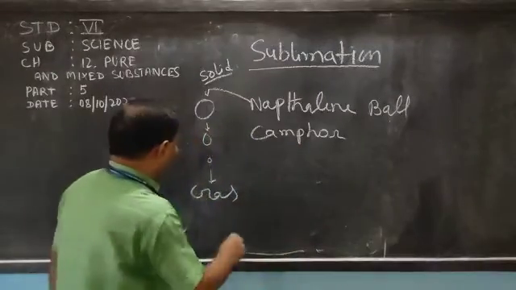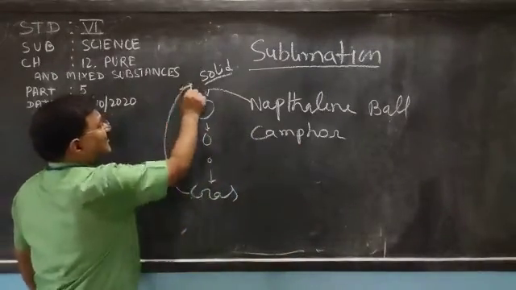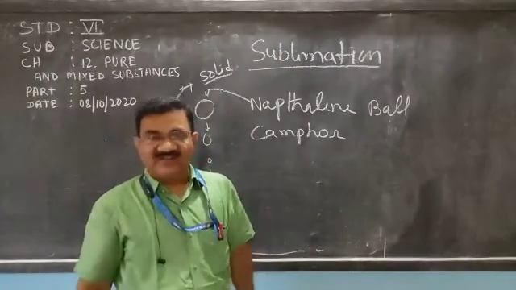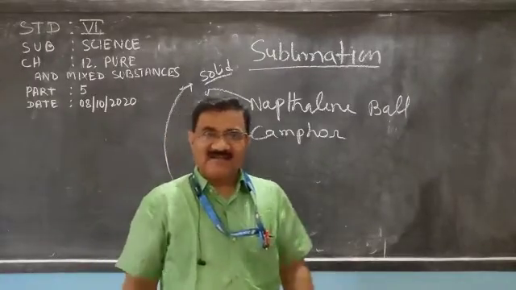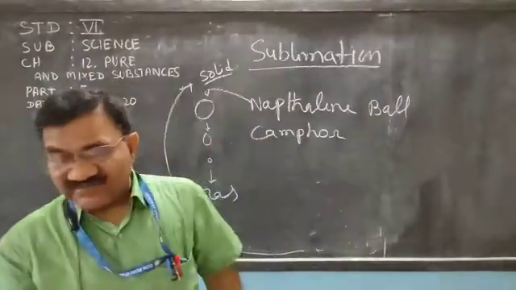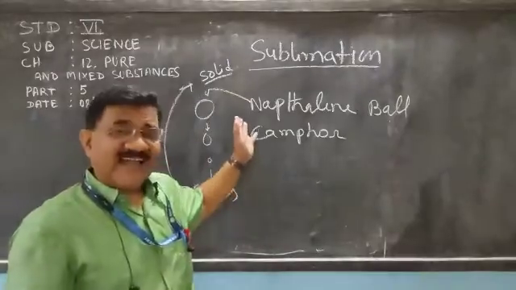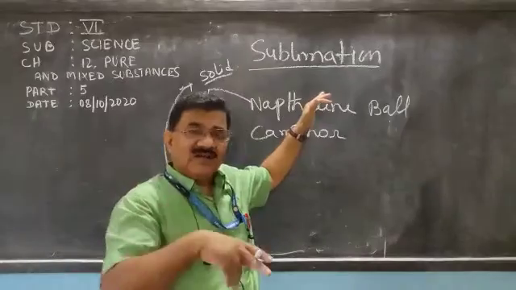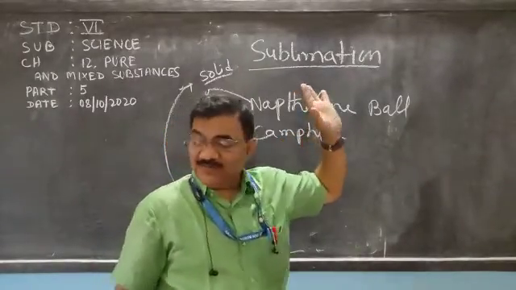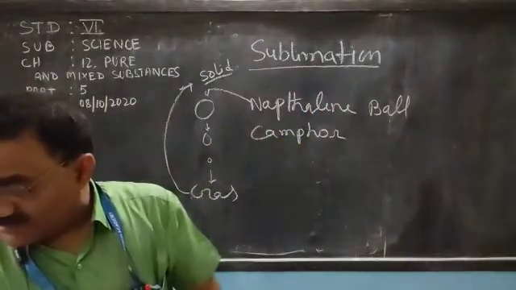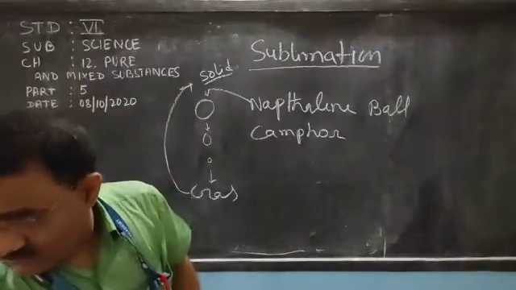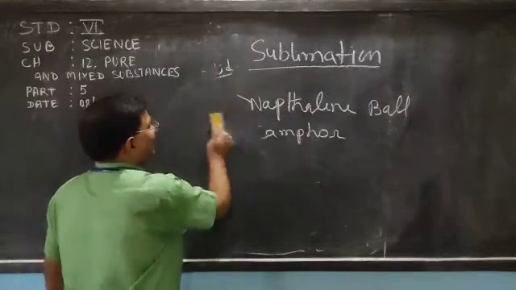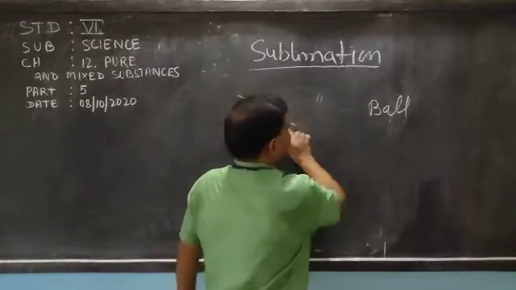And again, if the gas is condensed, it will come back to solid. This method is called sublimation. Ammonium chloride, iodine, such substances are there which can change directly from solid to gas without becoming liquid. That method is called sublimation. Now we will discuss a method of separation related to sublimation.